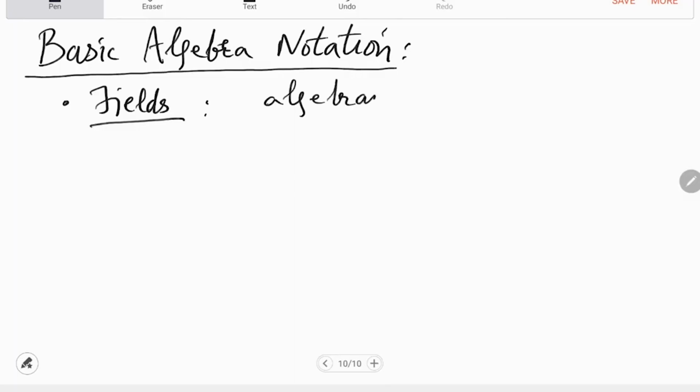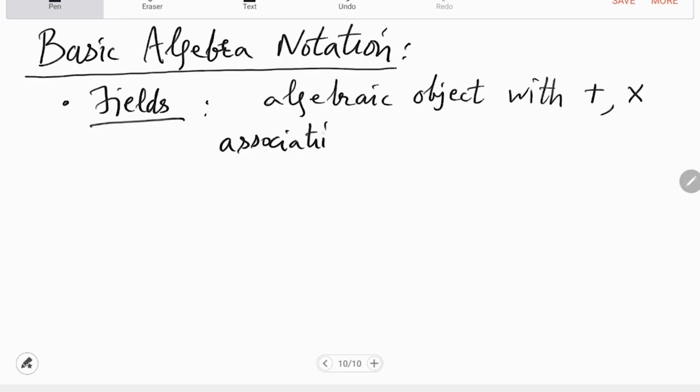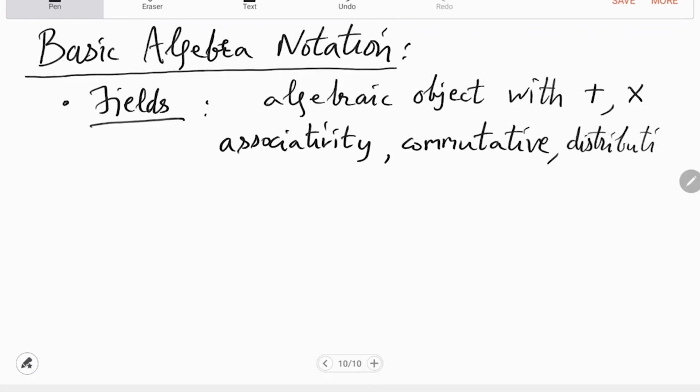So this is an algebraic object with addition and multiplication, and what you want is associativity, commutativity with addition and multiplication, and distribution should be there, addition should distribute and multiplication should distribute on addition.